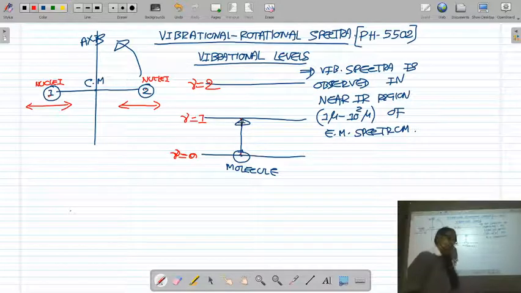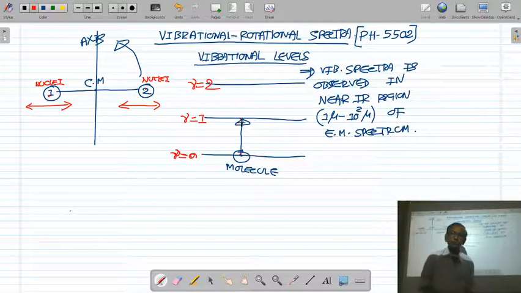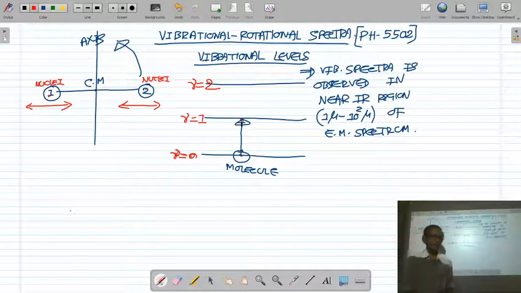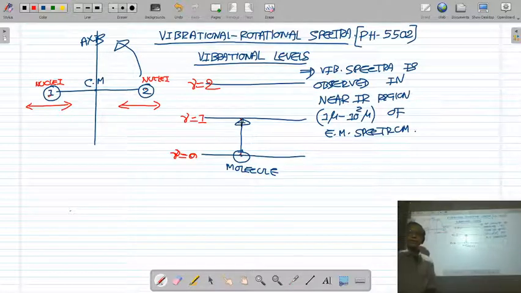Now we have seen that there are two types of molecule: homonuclear molecule, in which the positive center and negative center coincide, so they do not possess a dipole moment, and heteronuclear molecule, in which the center of positive charge and negative charge do not coincide, so they possess a permanent dipole moment.